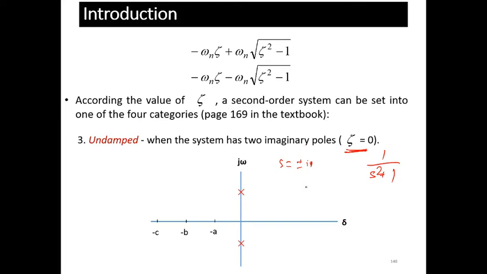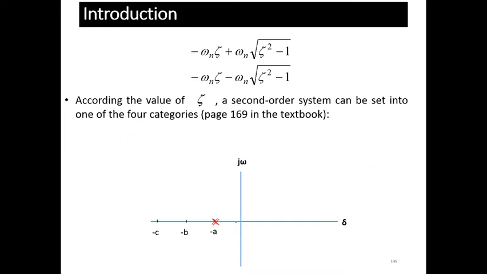So you can see where the pole is lying. Take omega n square as, let's say, 4, so s square plus 4. So s square equals minus 4, that is s is equals to plus minus 2j. So the 2j means the pair of poles is lying on the imaginary axis.